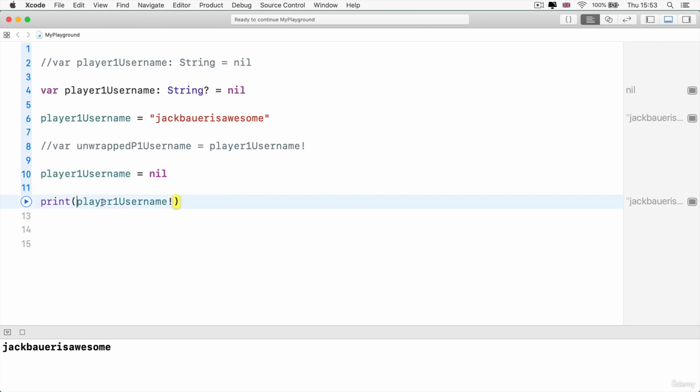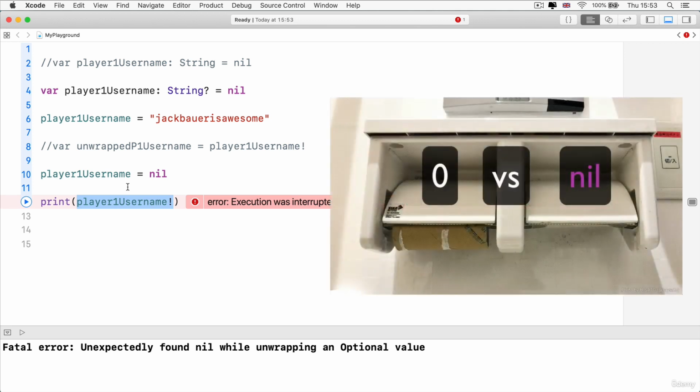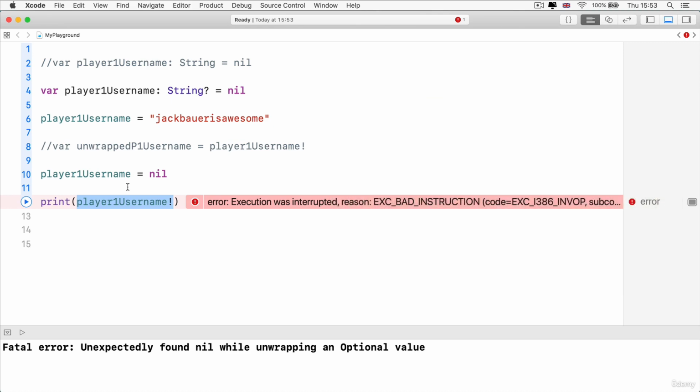So now if we try to print it and we unwrap it forcibly, saying that I am so sure that this will definitely always have data, computer, listen to your master, which is me, the programmer, just do as I say, and we run it, then all it's going to do is crash. Because if we have a nil value that we're trying to do something with, say we're trying to add 2 to nothing, it doesn't make any sense. If we try to print nothing, if we try to do anything with a nothing data, it's like taking thin air and trying to do something with it. So that's when our app would crash.